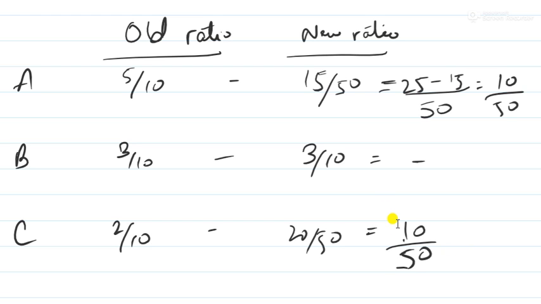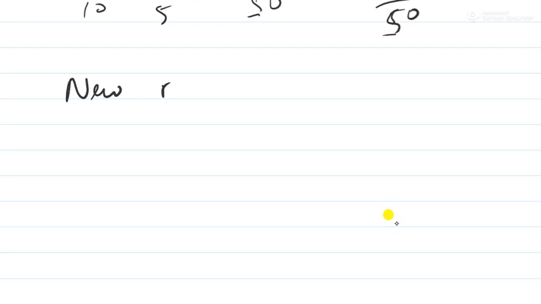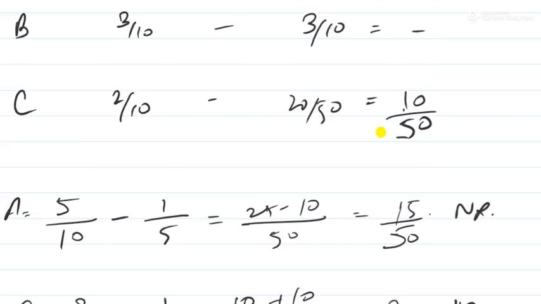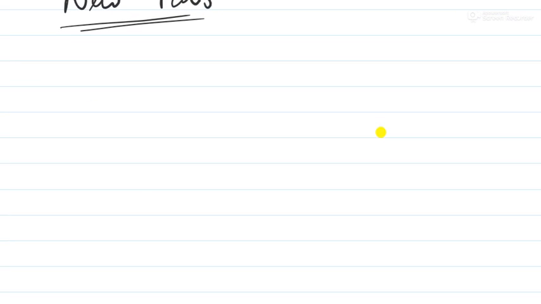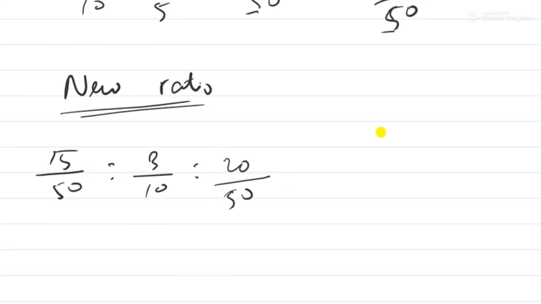Now another important thing in this sum: what is the new ratio? If you see in this table over here, the new ratio is 15 by 50, 3 by 10 and 20 by 50. So we cannot know the new ratio like this because the denominator is different. The denominator should be the same in all the cases. So let's see how to calculate the new ratio. 15 by 50 is to 3 by 10 is to 20 by 50, right?